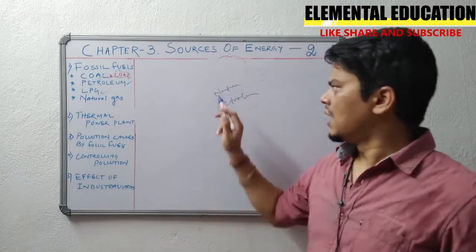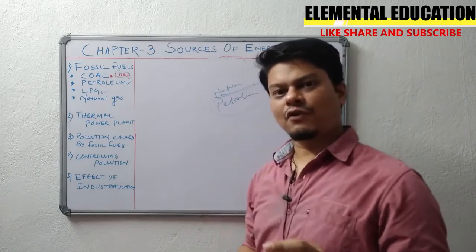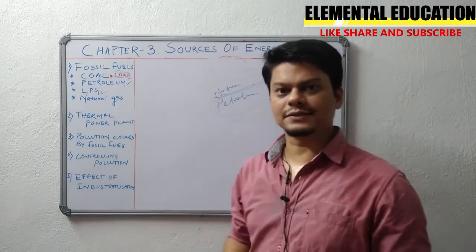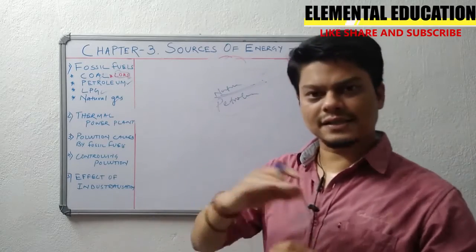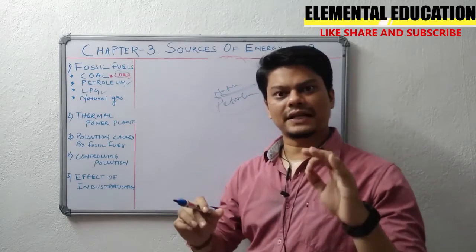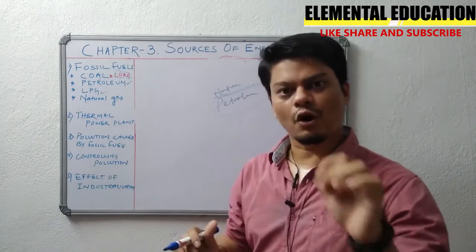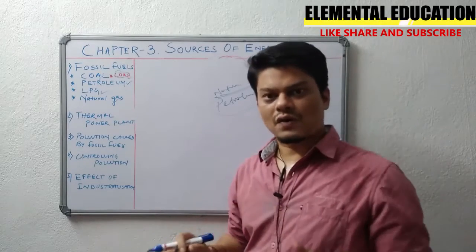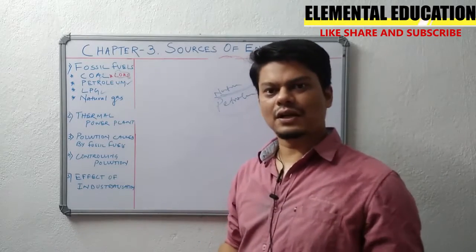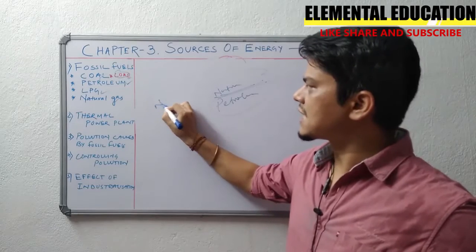How is natural gas formed? Natural gas is formed by decomposition of vegetative materials lying under the sea or under water. That vegetative material is decomposed by anaerobic bacteria in the absence of oxygen. When there is no oxygen, this decomposition gives us natural gas.